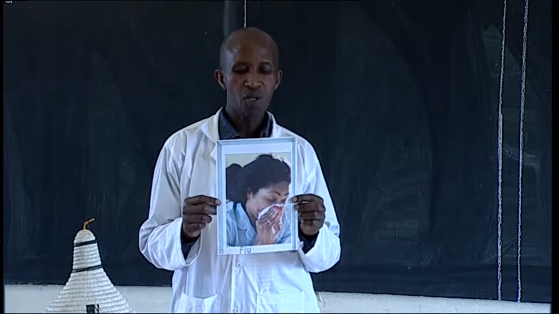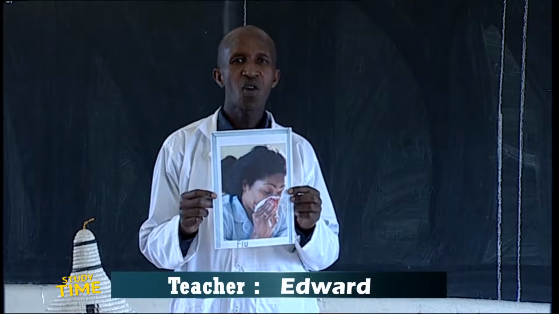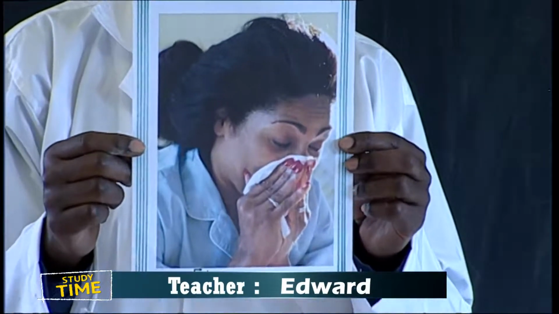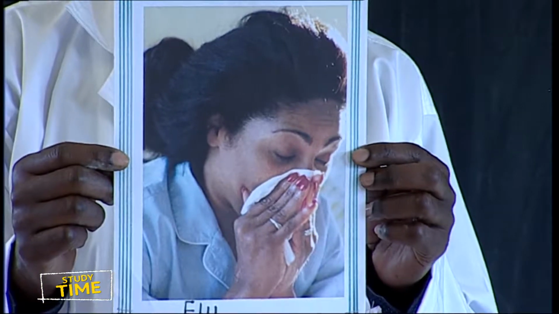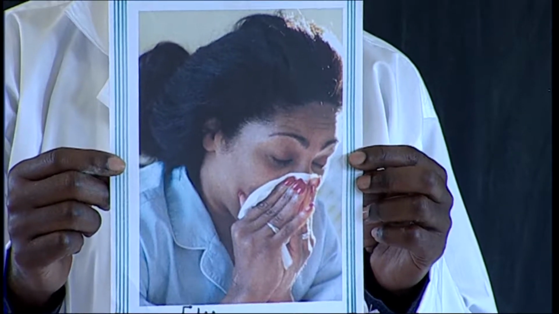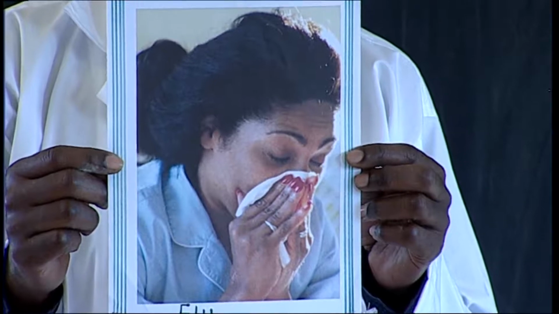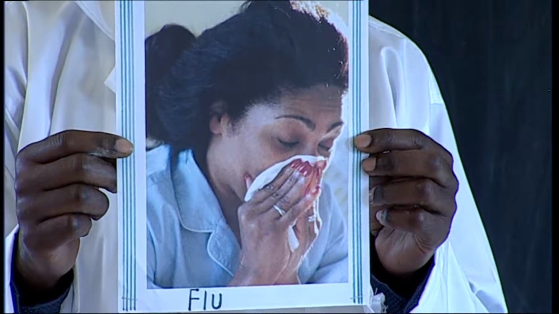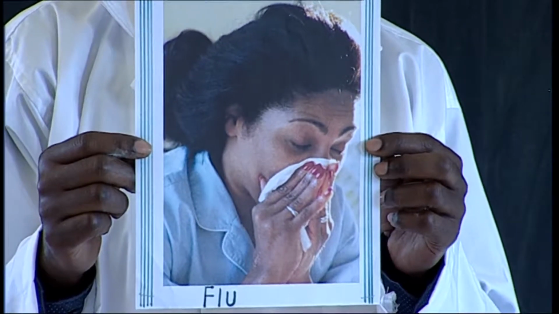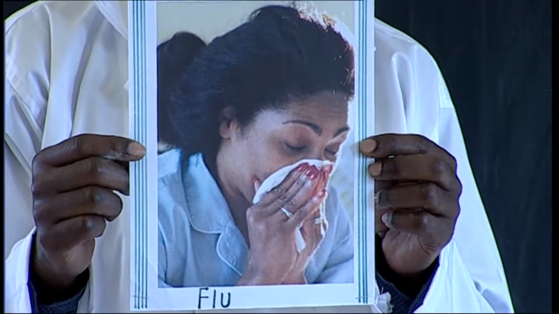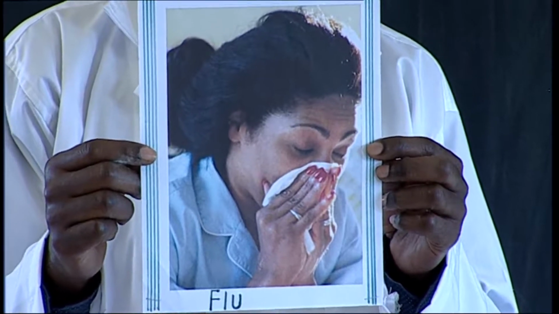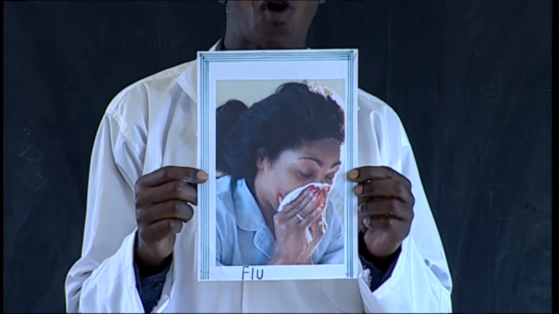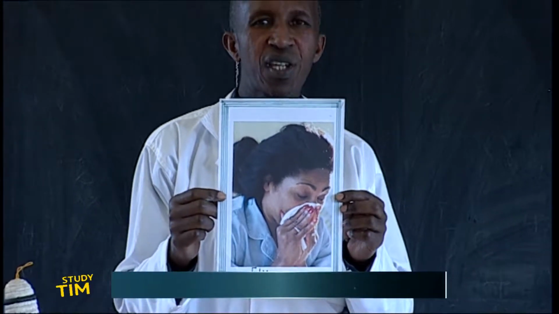That's why she looks like this. This is an example of a woman having flu. Therefore, if you come across a person like this one, be careful. Keep a distance. When you keep a distance, at least you are possibly able to survive from catching this disease.